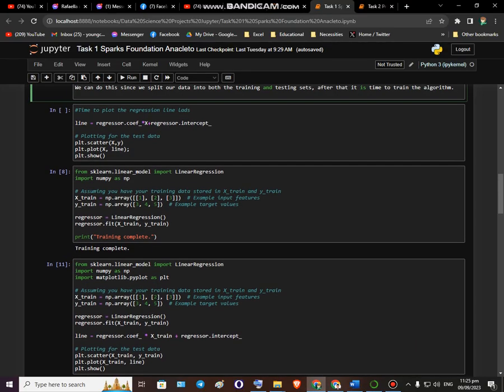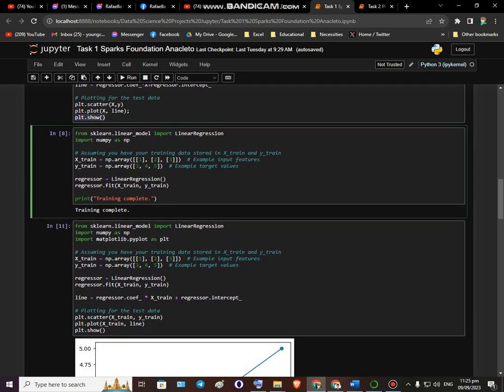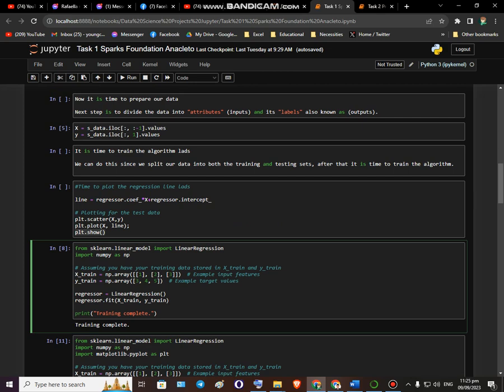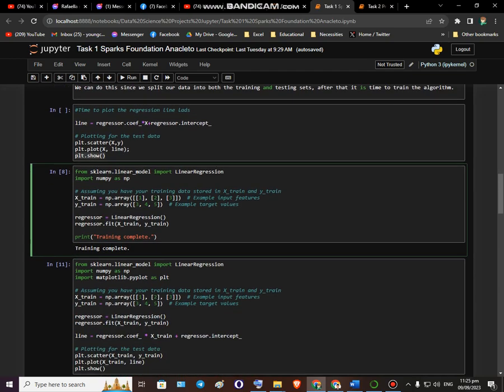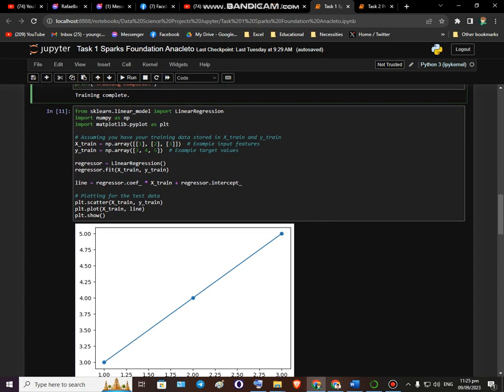Okay, so now we're going to be plotting the scatter graph right here. Then we're going to be plotting it, show, which is like a show command. This is sklearn, just the scikit-learn import. We're going to be importing a linear regression, using scikit-learn, which is a Python library commonly used in data science, well, mainly machine learning. But you know, machine learning is part of data science. Train data. Okay, and then complete.